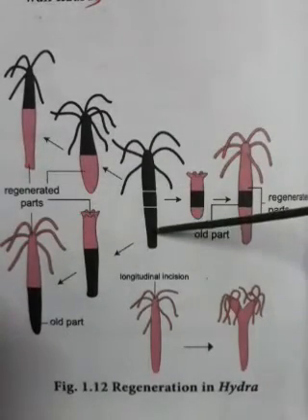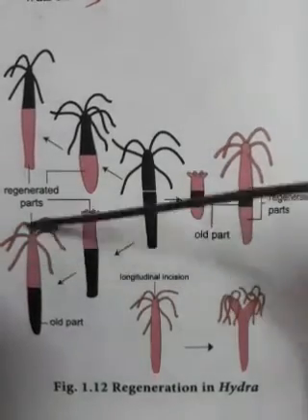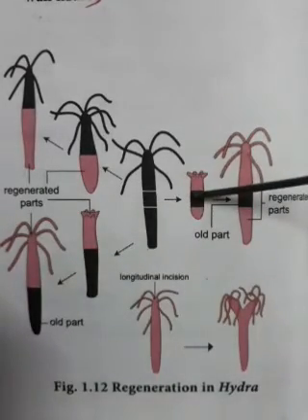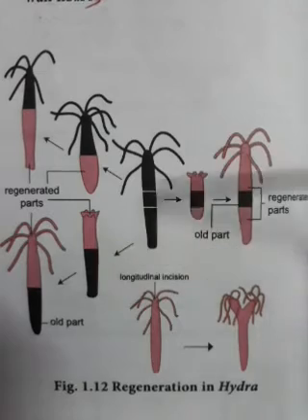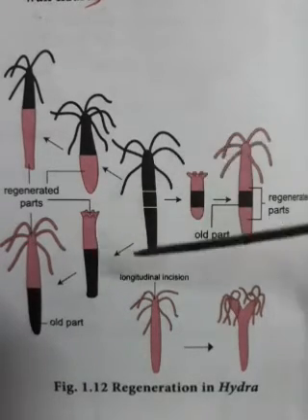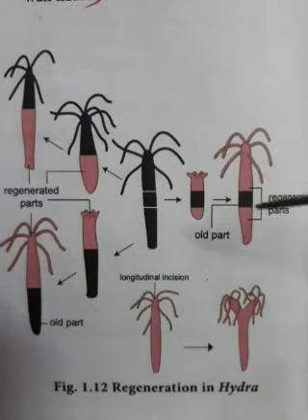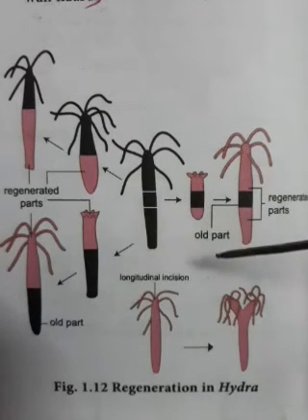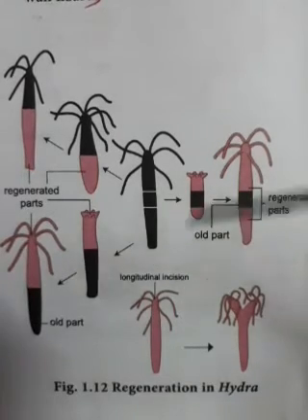So here again, from the basal portion the oral portion has developed with tentacles. Then from the middle portion the oral portion and the basal portion with tentacles have developed. So likewise, from a single organism 3 pieces are broken up, and these 3 pieces separately have developed the injured parts and then developed into a whole organism. This is how morphosis takes place. It takes place in planaria also.